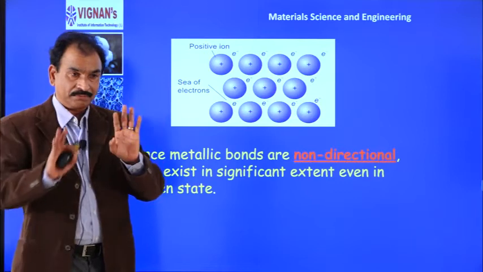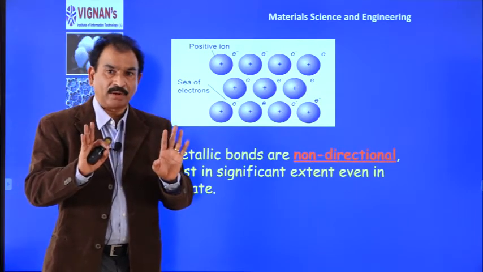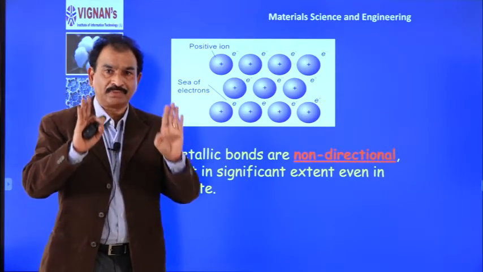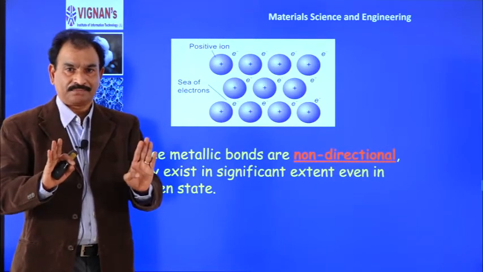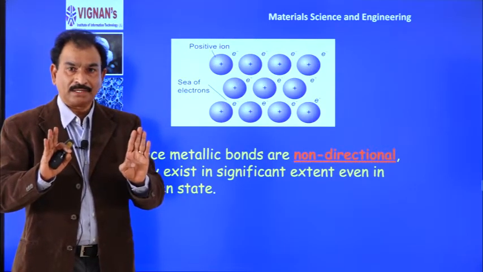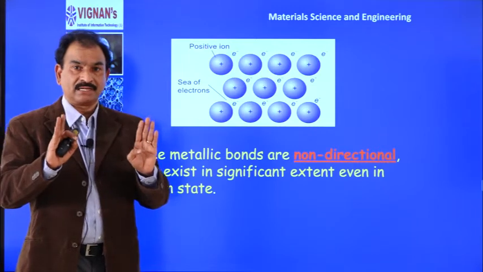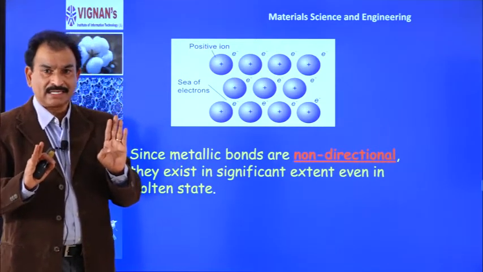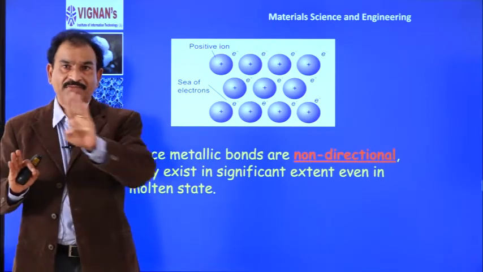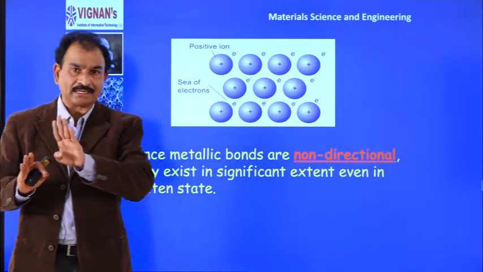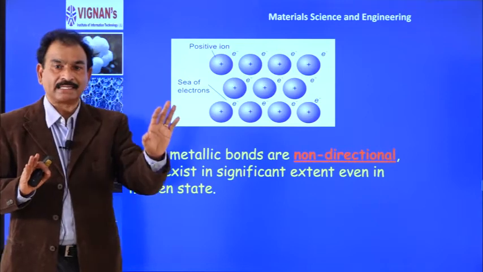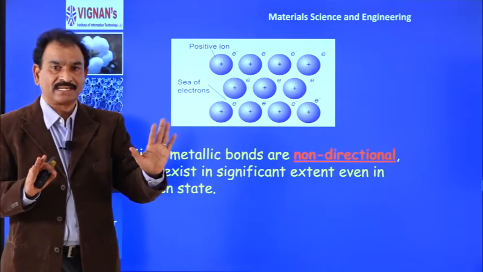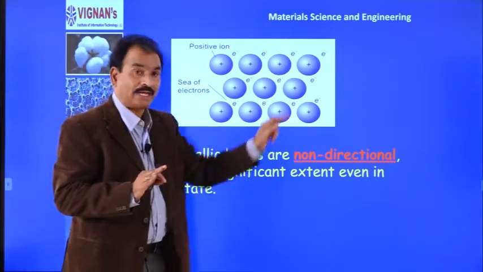I am briefing. So, metallic bond is a bond which is prevailing in the metals. It is formed by delocalization of electrons, and once electrons are delocalized, they move freely from one corner to the other corner and exert electrostatic force of attraction on positive ions.